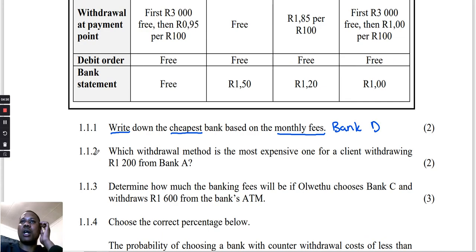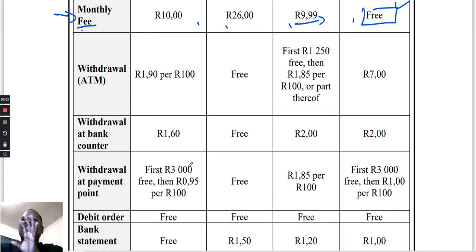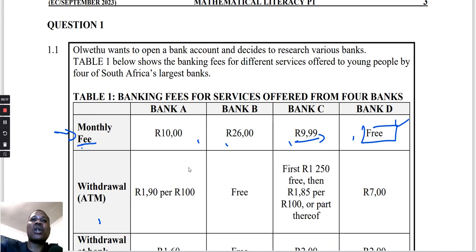Now let's go to 1.1.2. They say, which withdrawal method is the most expensive for a client withdrawing 1,200 from Bank A? When you look at this, we have three types of withdrawal. We have withdrawal at the ATM, withdrawal at the bank counter, and withdrawal at the payment point. So they want to know, based on Bank A, which withdrawal is going to be the most expensive.